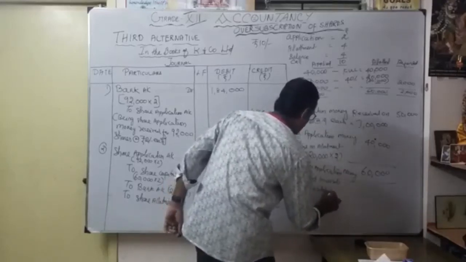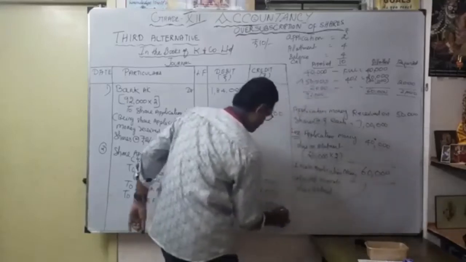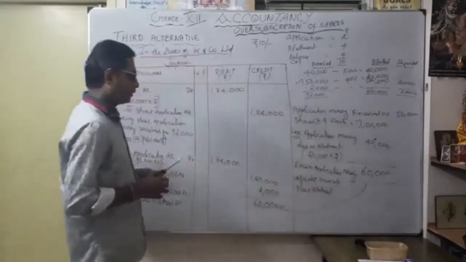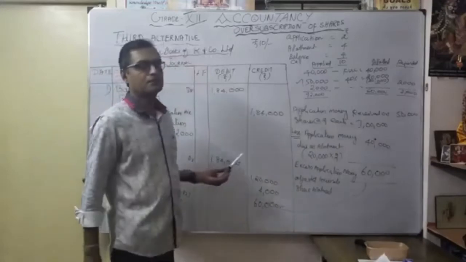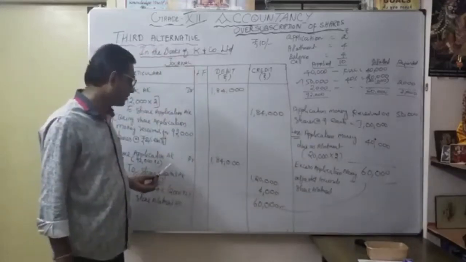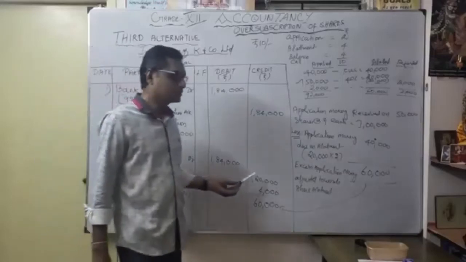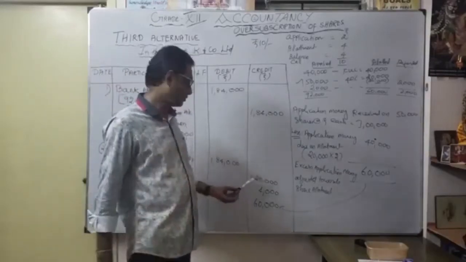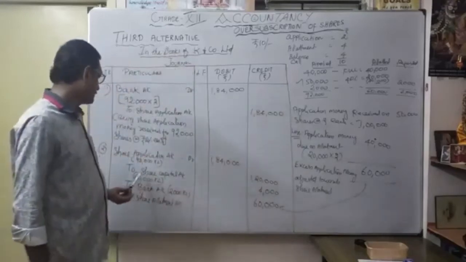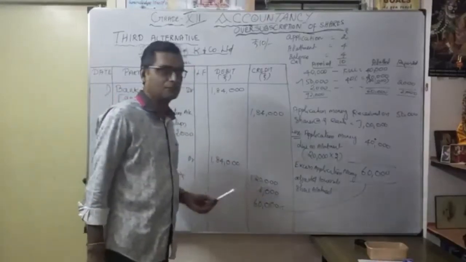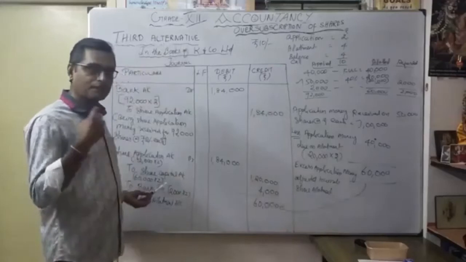Okay, that's 60,000. This one. You understood? I will utilize the 1,84,000 as share application money received. Only 60,000 shares were issued, so transfer that application money to share capital account: 60,000 into 2, 1,20,000. Thereafter, some shares you refunded.